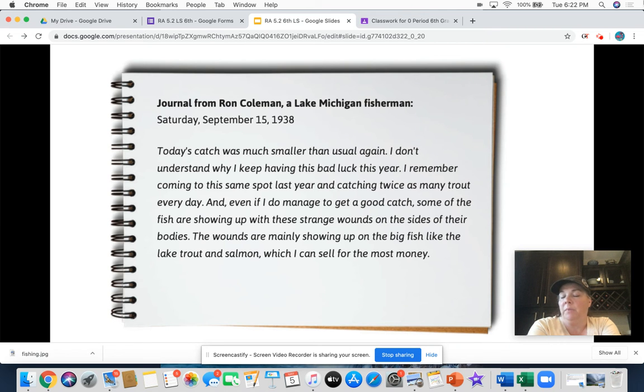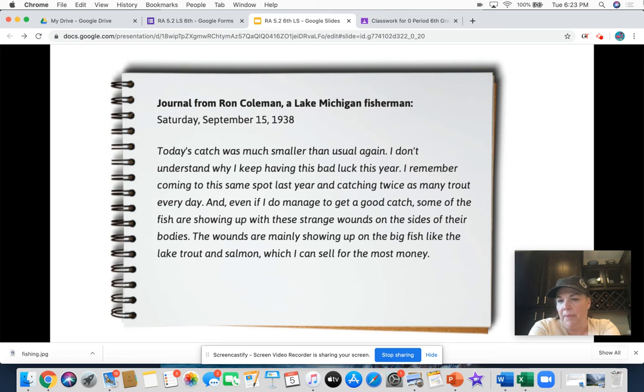Journal from Ron Coleman, our Lake Michigan fisherman, Saturday, September 15th, 1938. Today's catch was much smaller than usual again. I don't understand why I keep having this bad luck this year. I remember coming to this same spot last year and catching twice as many trout every day. And even if I do manage to get a good catch, some of the fish are showing up with these strange wounds on the sides of their bodies. The wounds are mainly showing up on the big fish like lake trout and salmon, which I can sell for the most money.